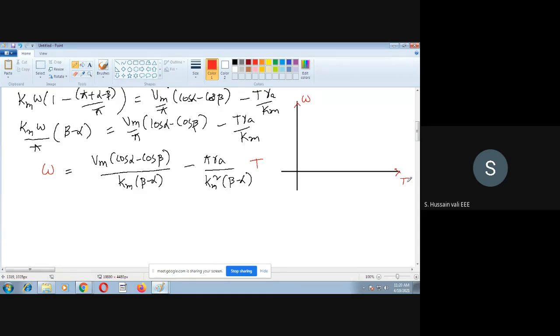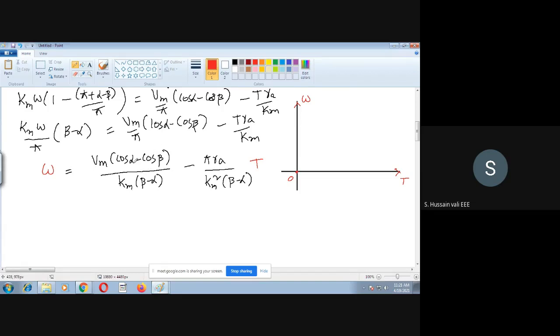Once again, the graph depends on the alpha value. For example, I will take alpha equal to 0.